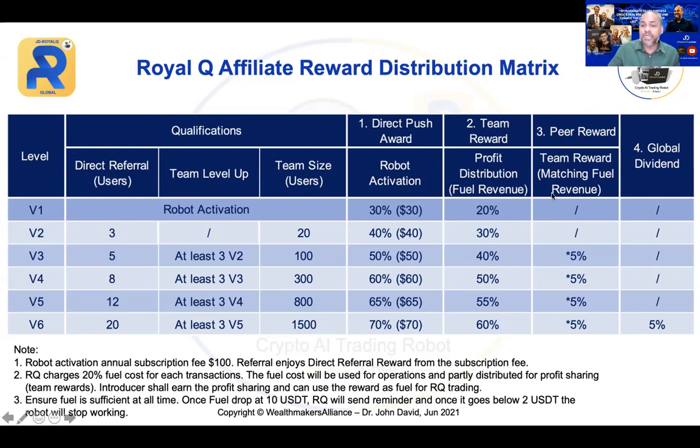Next, you will also earn the peer reward, another 5% from V3 all the way to V6. This also comes from the fuel revenue. And finally, once you hit V6, you will enjoy the global dividend. So these are basically just a summary. Let me explain to you in detail.